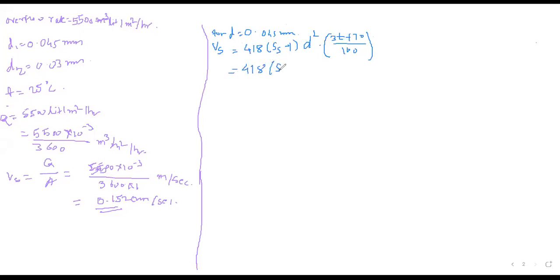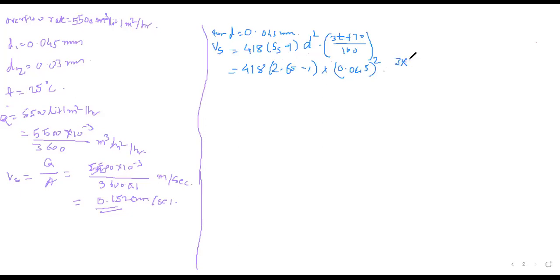418 into bracket SS, how much? How much SS did you take? 2.65. Okay. Minus 1 into D. Value of D is 0.045, bracket square. Okay. Into